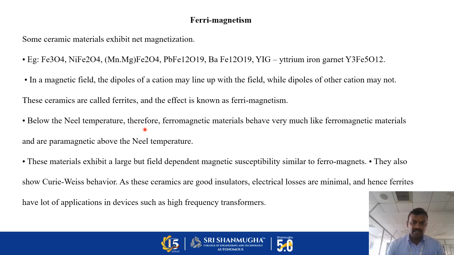Below the Neel temperature, ferrimagnetic materials behave very much like ferromagnetic materials, and above the Neel temperature like paramagnetic materials, so the behavior depends upon temperature. These materials exhibit a large but field-dependent magnetic susceptibility, similar to ferromagnets. They also show Curie-Weiss behavior. As these ceramics are good insulators, electrical losses are minimal, and hence ferrites have a lot of applications in devices such as high-frequency transformers.